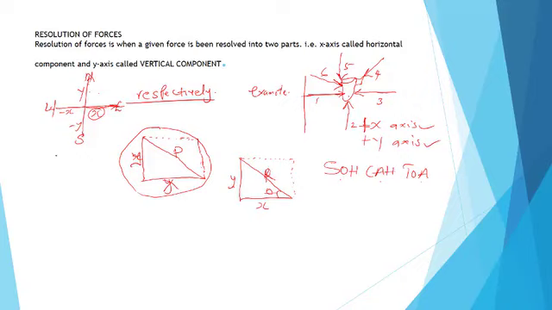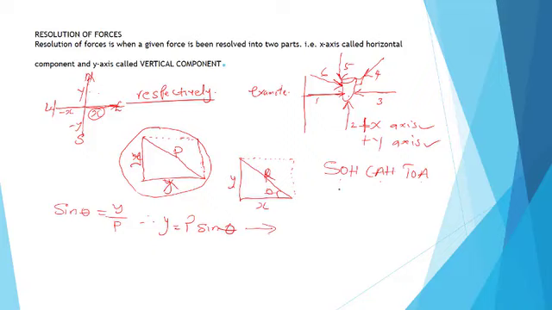So sine theta is equal to the opposite, y, over the hypotenuse, r, which we call P. So y is equal to P sine theta. This y is the vertical axis. If we want to resolve this force into the vertical axis, we resolve it using the sine.